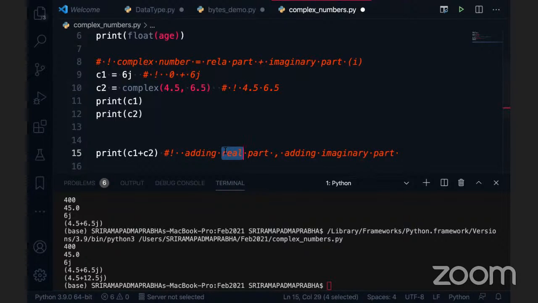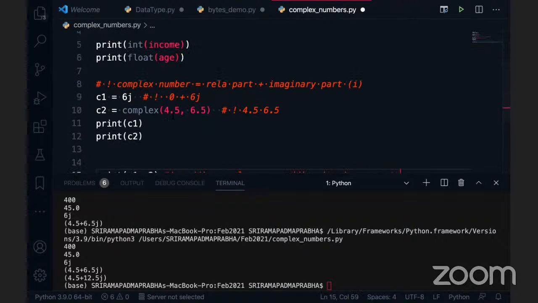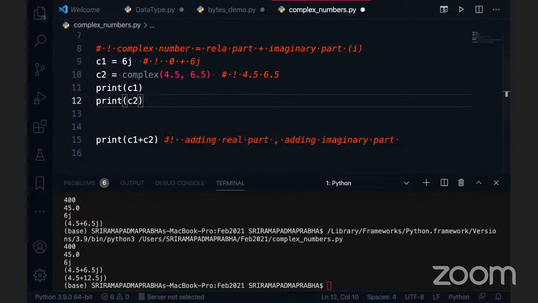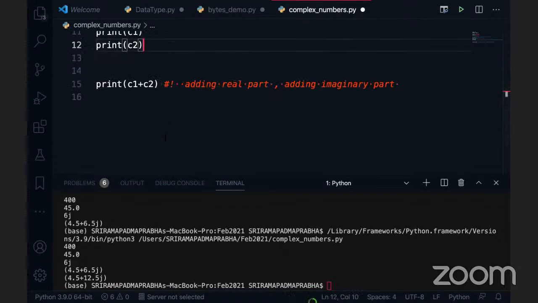Real numbers include negative values, positive values, 0 and float values. What is a real number in mathematics? It is from minus infinity to plus infinity; it considers all the values. So we can also subtract these values by using c1 minus c2, and all this works. So complex numbers can be created by using the complex function, or directly by representing 6j and so on. I hope this is clear to you.